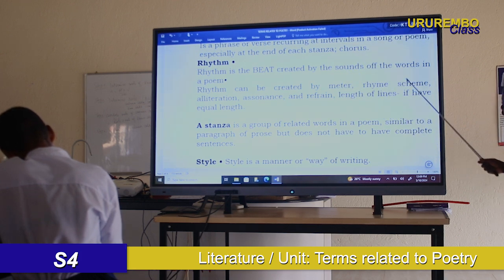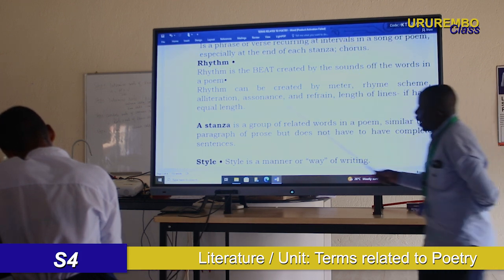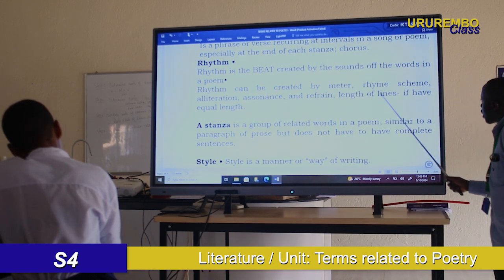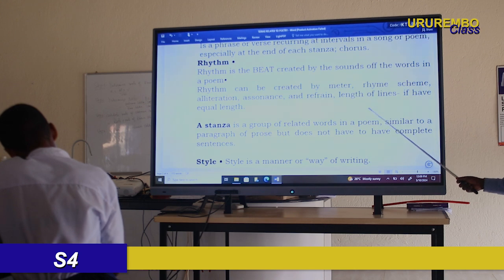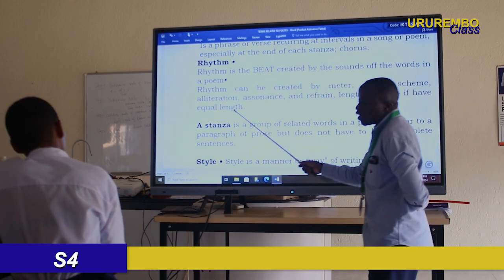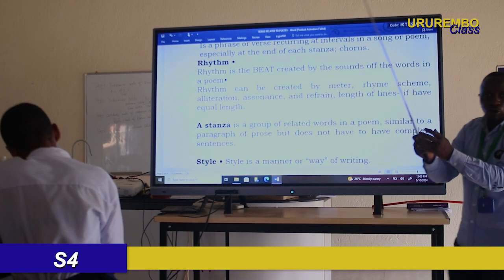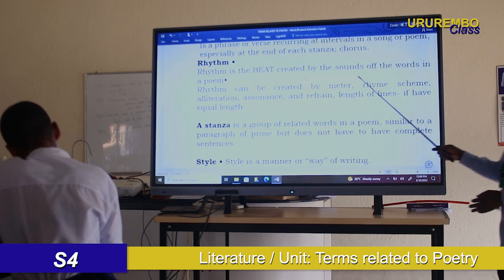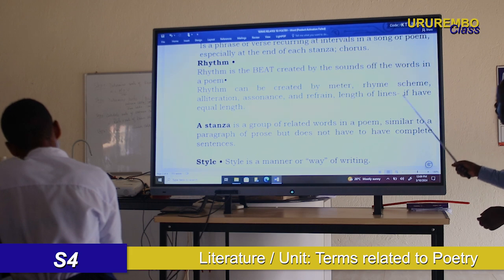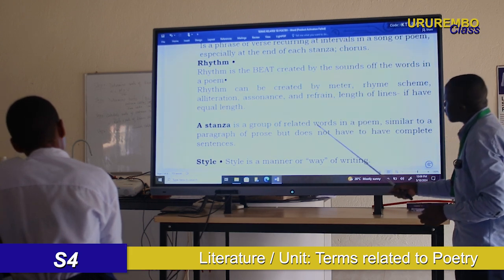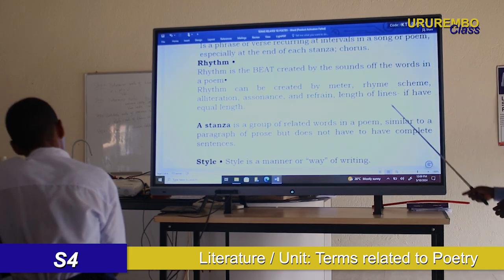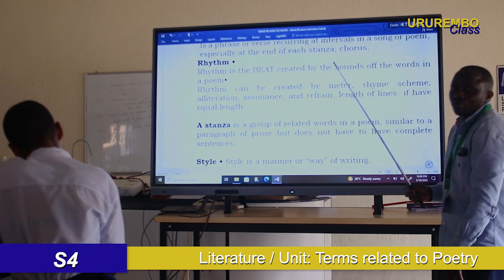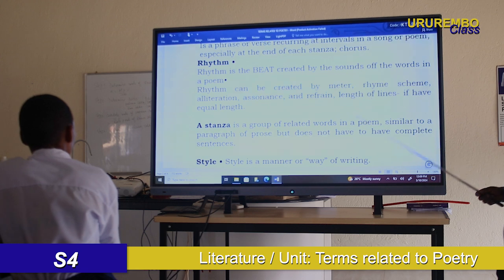Meter, rhyme scheme, alliteration, assonance, and refrain. Even length of lines, if they have equivalence. If we combine all those together, they can produce beat. If you add the meter, rhyme scheme or rhyme, alliteration, assonance, refrain, length of line, all those put together create rhythm. Okay?